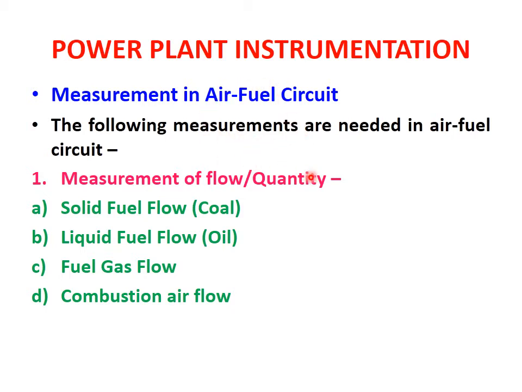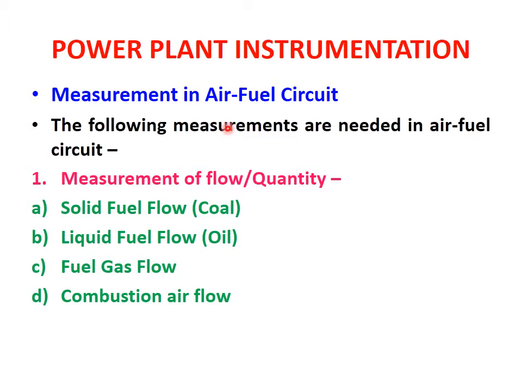So this air and fuel circuit consists of various types of measurements of the types of fuels. One by one we will see how the measurements are done in the air fuel circuit. It may be related to solid, liquid, or gaseous fuel.